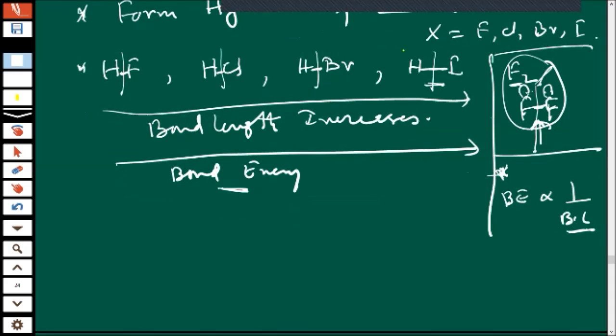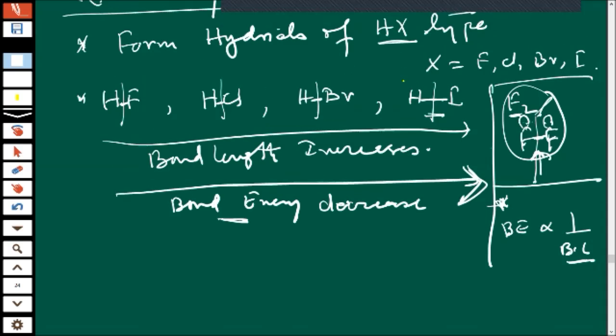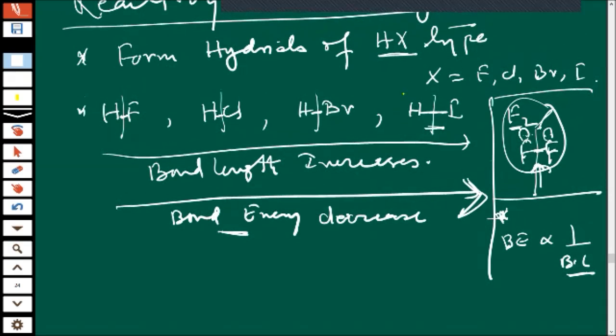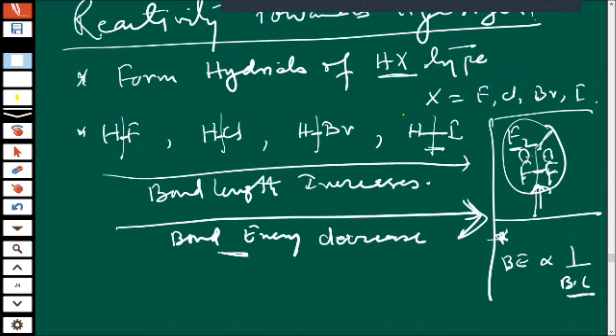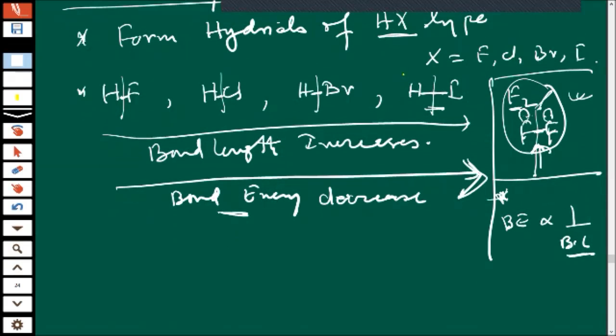What should I write? Does bond energy increase or decrease when we move from left to right? Decreases. Yes, you are giving a good answer. Then why did you get confused? I got confused because I was thinking about Cl2, F2, Br2, I2. So that is what I expected previously. Okay, don't make that mistake.